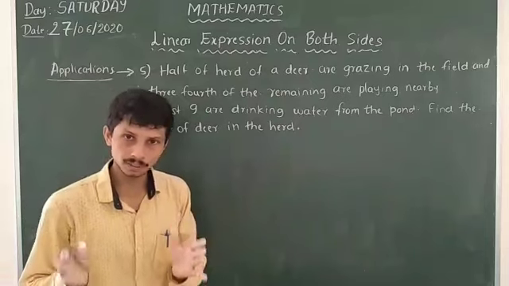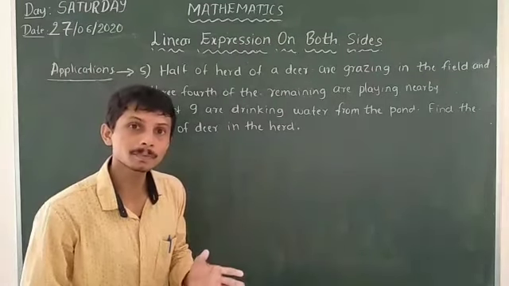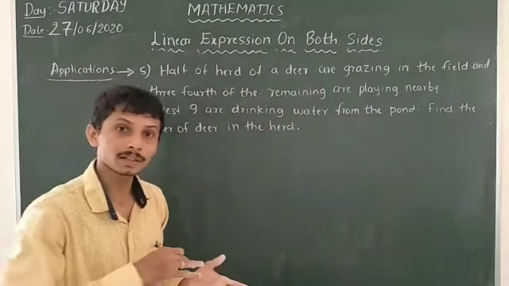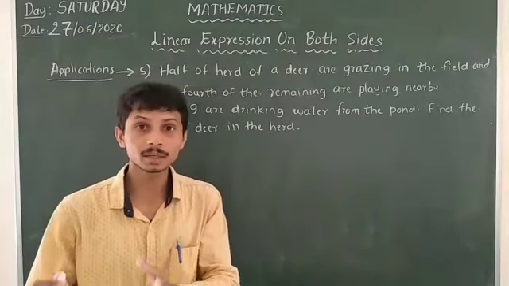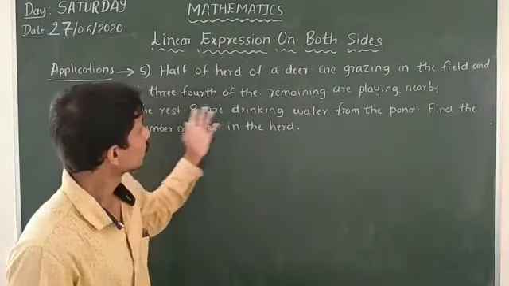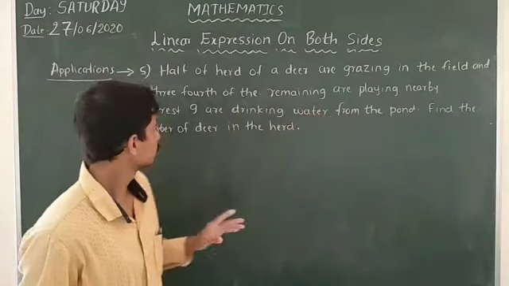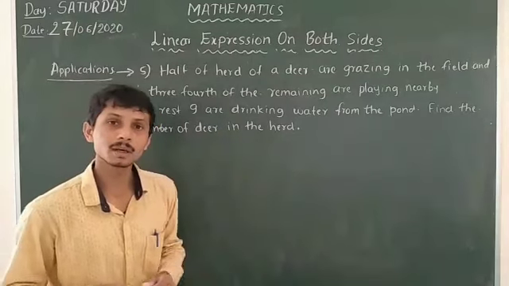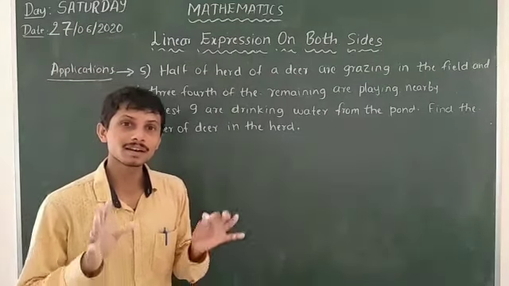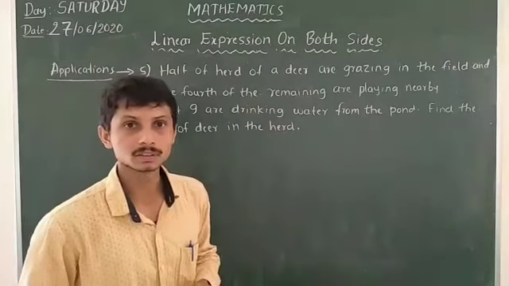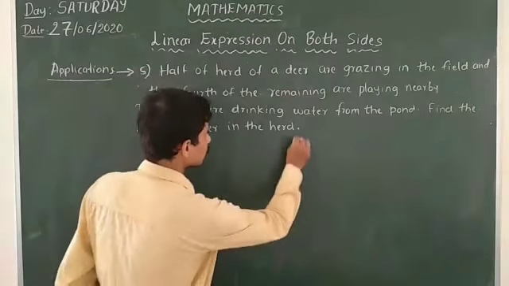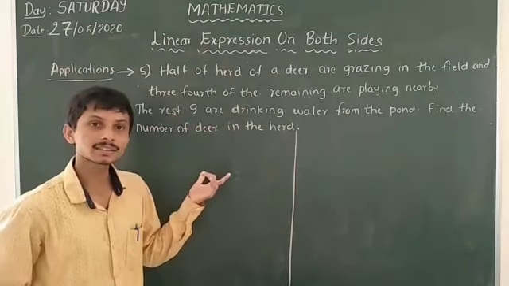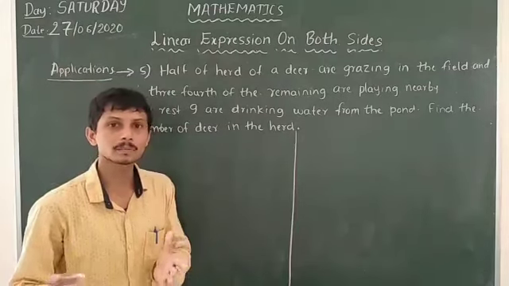So there is a group of deer. Half of the group are grazing in the field, and 3/4 of the remaining half will be playing nearby. The remaining 9 are drinking water from the pond. So we have to find the number of deer. Let us take it one by one. Firstly, we have to find out the number of deer in the herd. So let us take the number of deer in the herd to be x.